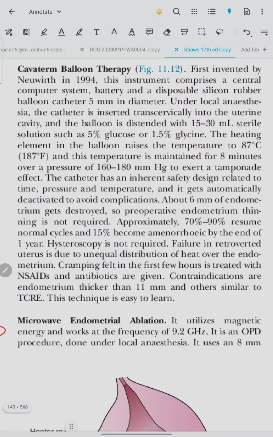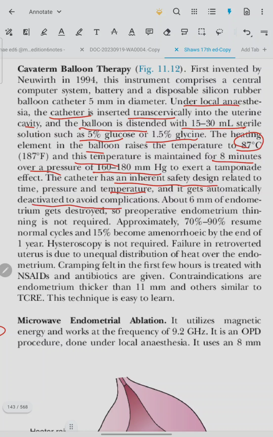Cavaterm balloon therapy. Under local anesthesia, the catheter is inserted transcervically into the uterine cavity and the balloon is distended with 15 to 30 ml of sterile solution such as 5% glucose, 1.5% glycine. The heating element in the balloon raises the temperature to 87 degrees centigrade and this temperature is maintained for 8 minutes over a pressure of 160 to 180 mmHg to exert a tamponade effect. The catheter has inherent safety design related to time, pressure and temperature and it gets automatically deactivated to avoid complications.